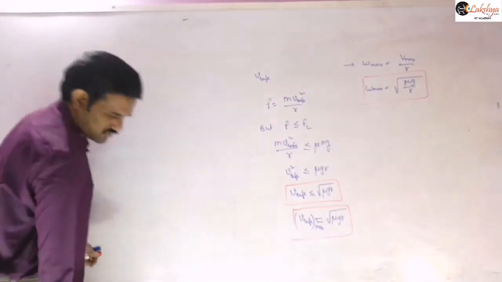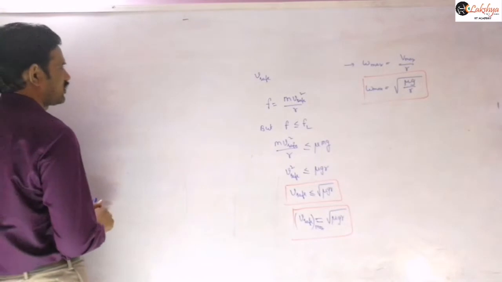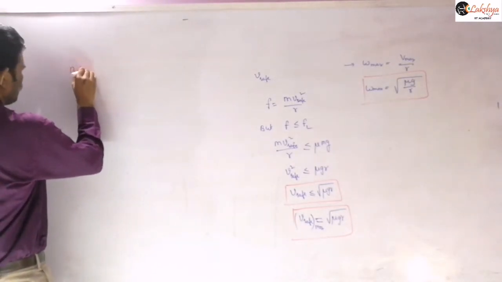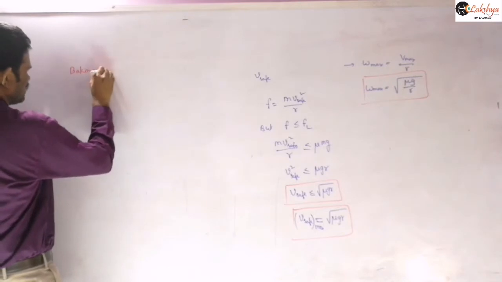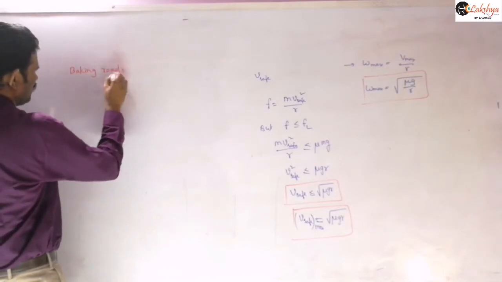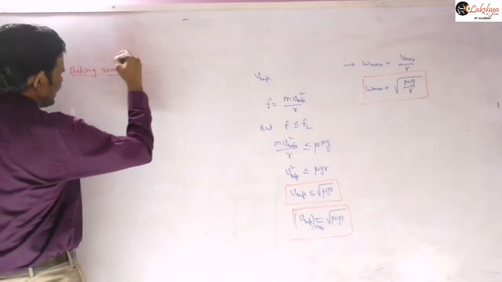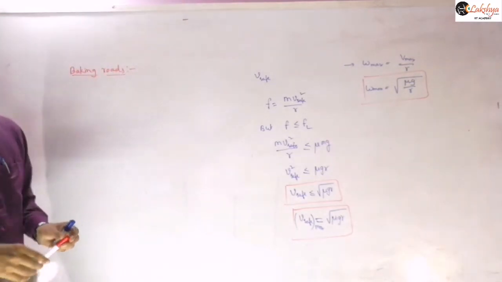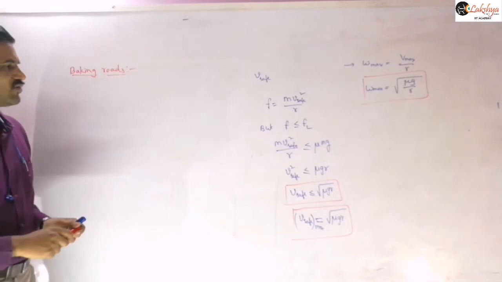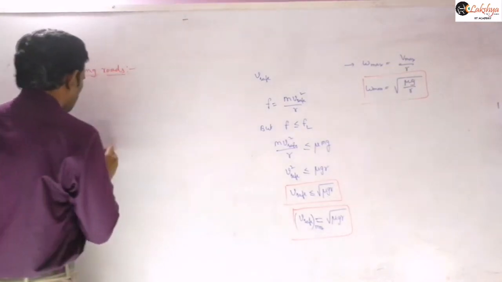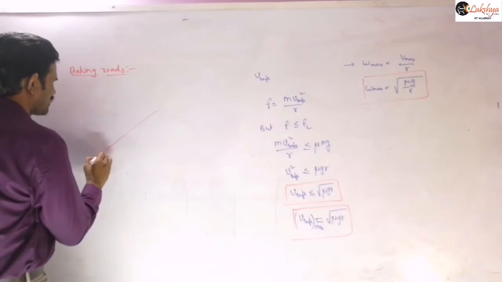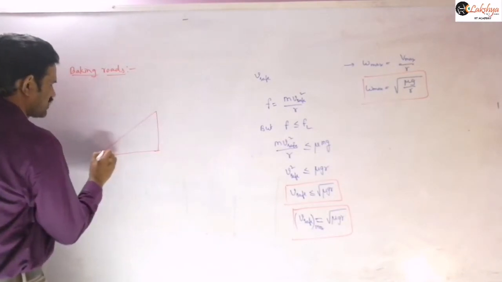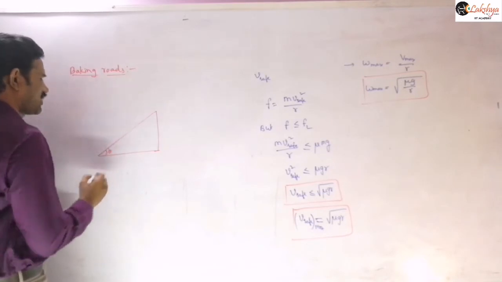Then we need to discuss the angle of banking and the maximum safe velocities here. So I am writing this as banking of roads. For railway tracks also we need to apply the same formula, even if the question is related to railway tracks. So this banking of roads or railway tracks is nothing but the outer edge of the road being raised when compared to the inner edge. Such a phenomenon is what we call banking here.